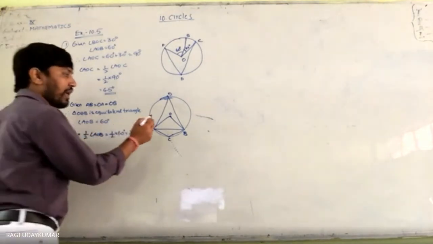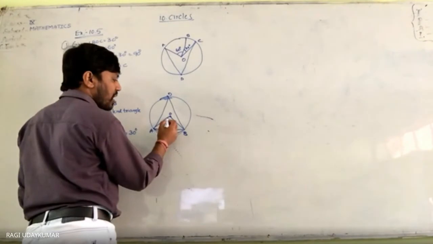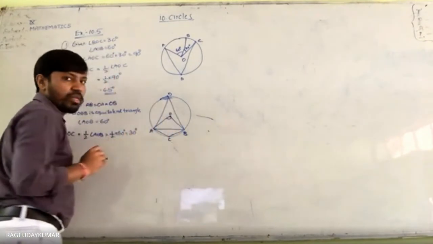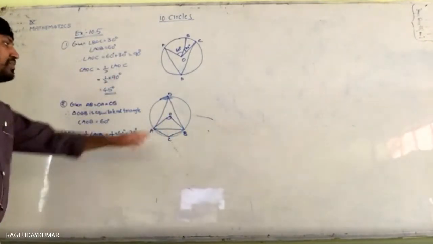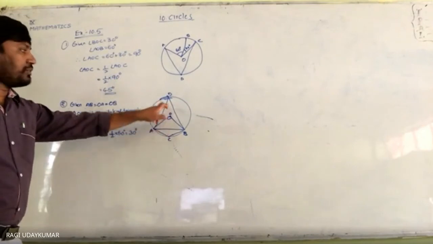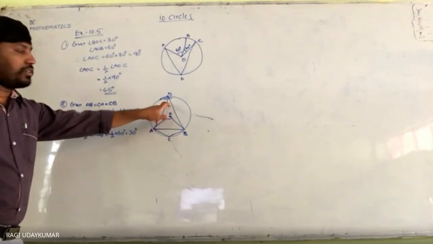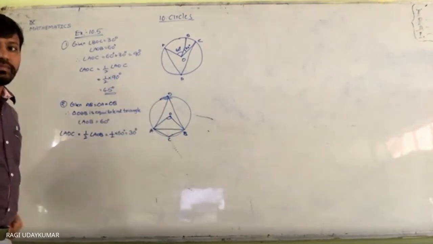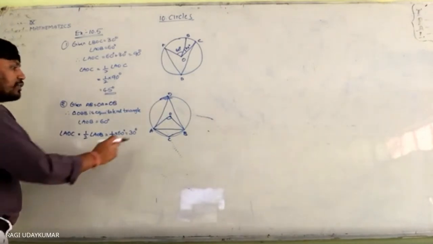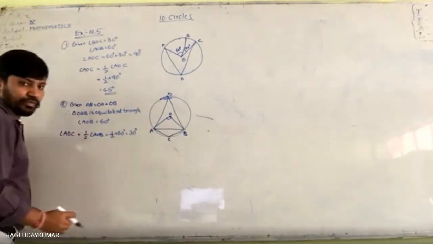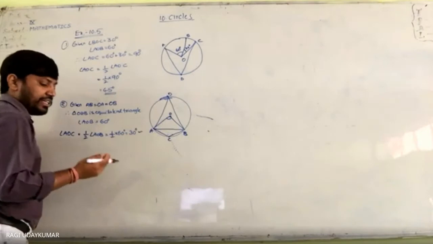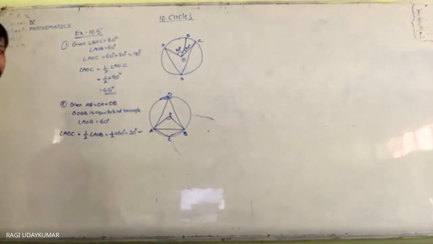ये double होता है, do remember, this will be double than this one. This is given to us, so this we need to find out. So this will be half of this. Then I'll ask you to find out ACB also. Once you find out 30 degrees, आगे again you have to find out ACB.